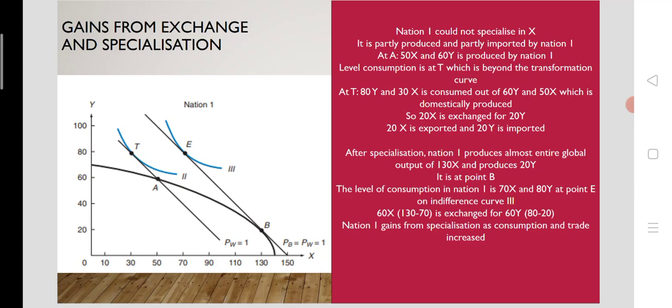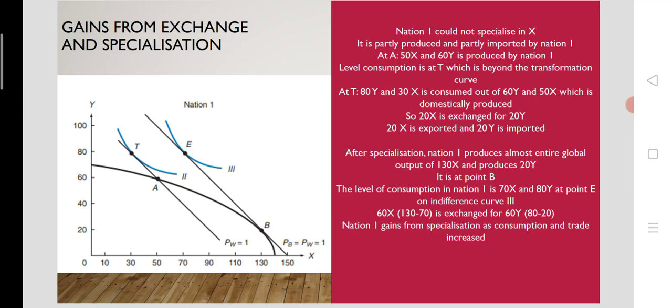The gains from exchange just mean gains from export and import between nations, and gains from specialization mean the benefit received by the people of the nations engaged in the production and trade of the commodities after the nation is specializing in the production of that commodity.